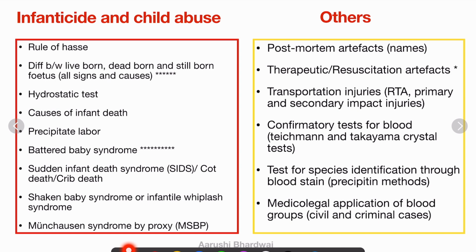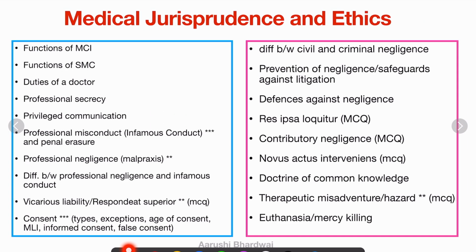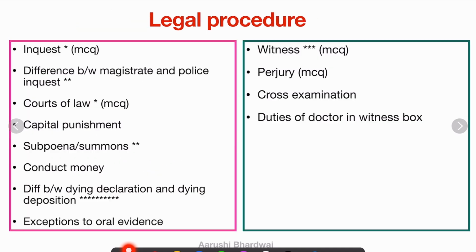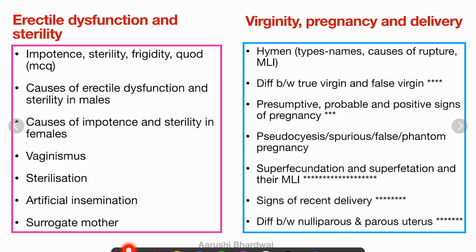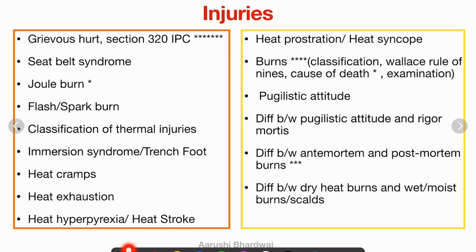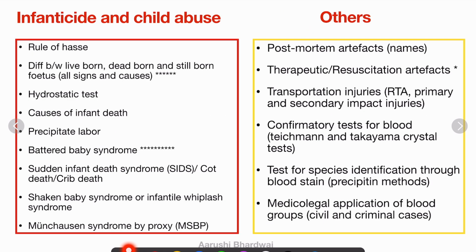For toxicology, there will be a part 2 of the important topics. So this is all the chapters. I hope you like my PPT, and this will be available in my Telegram channel. The medical jurisprudence and ethics, acts related to medical practice, legal procedure, identification, and forensic psychiatry, erectile dysfunction and sterility, virginity, pregnancy and delivery, sexual offenses, injuries again, asphyxia, thanatology, infanticide and child abuse, and the others. So it's a very concise PPT in which all the important topics have been mentioned.